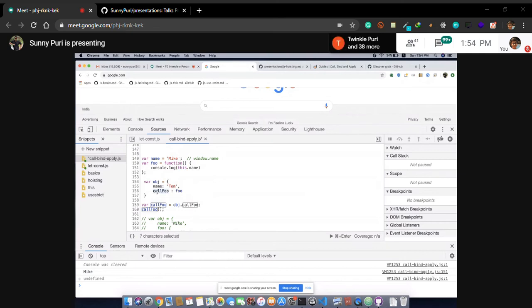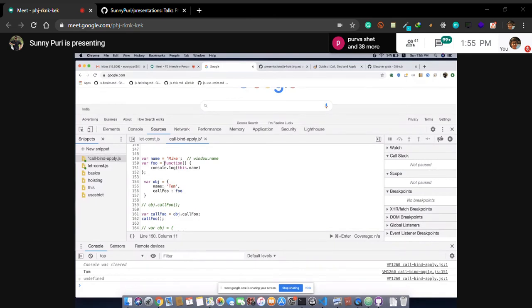If you call this call foo using the object, this object dot call foo, this will print Tom because call foo is having a this that is pointing to the object. In case of this, it depends on who is calling that function. So obj is calling that function. At this point of time, I have not called. I have just asked for the function definition.